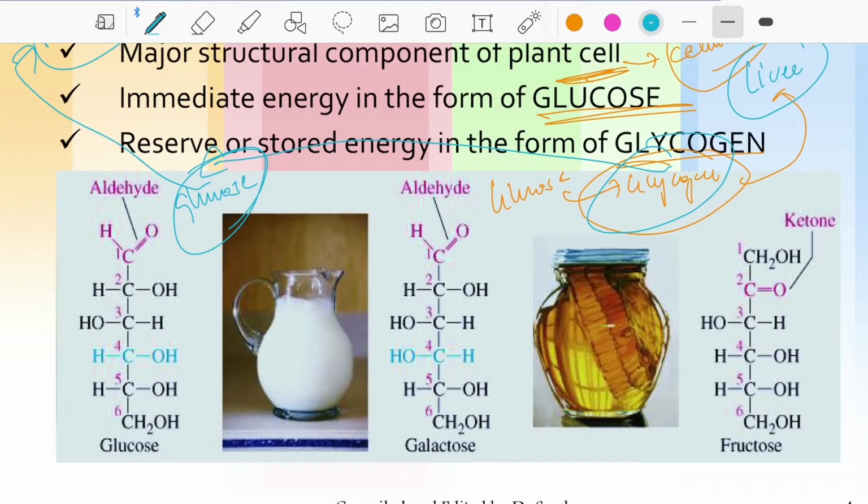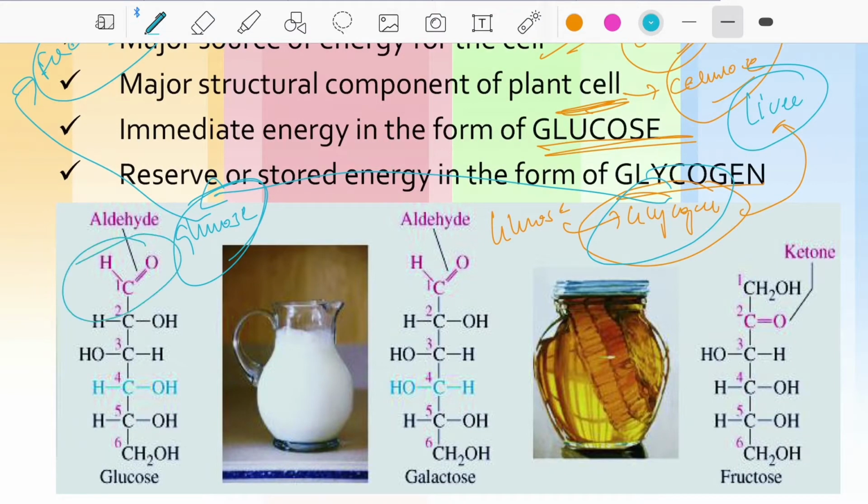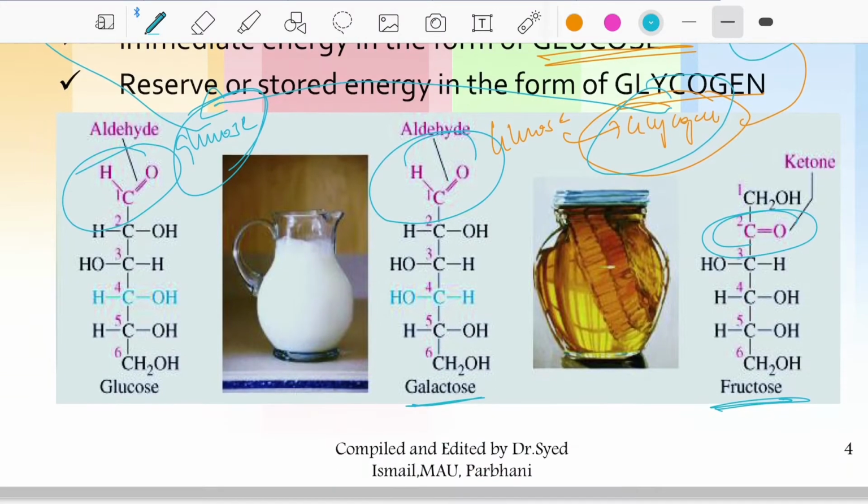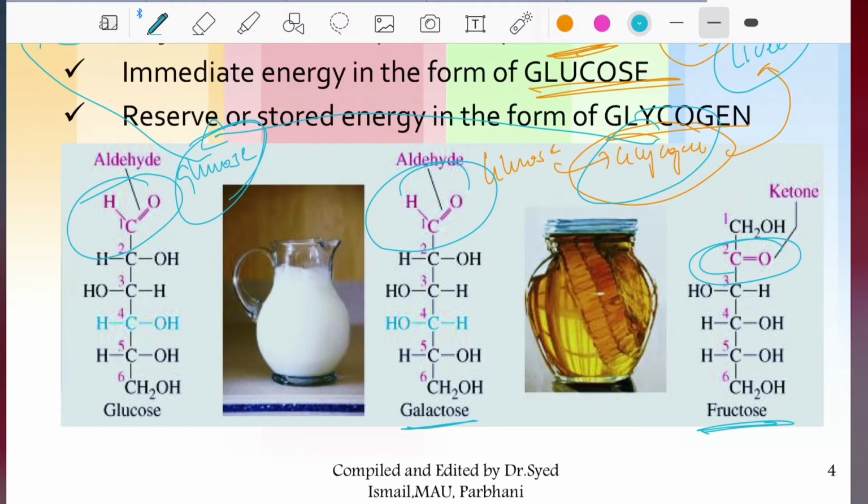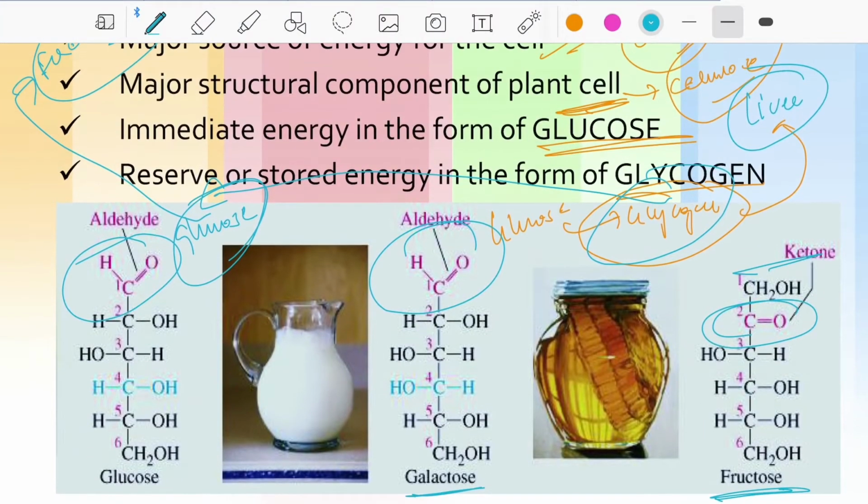This is the aldehyde group. Usually this is the structure of glucose with an aldehyde group, and here also an aldehyde group in galactose. But in the case of fructose, there is a ketone group. You can observe there is a ketone group. Glucose, galactose, and fructose are monosaccharides. In glucose there is an aldehyde group, in galactose there is an aldehyde group, but in fructose there is a ketone group.